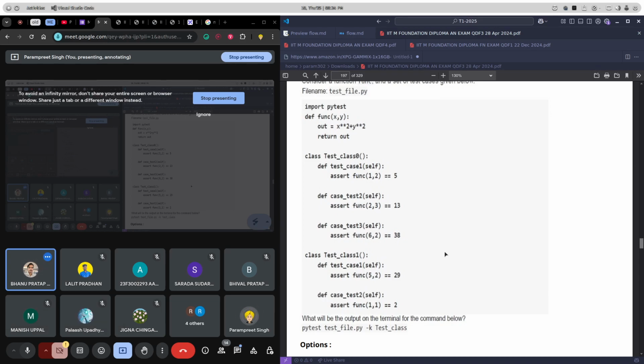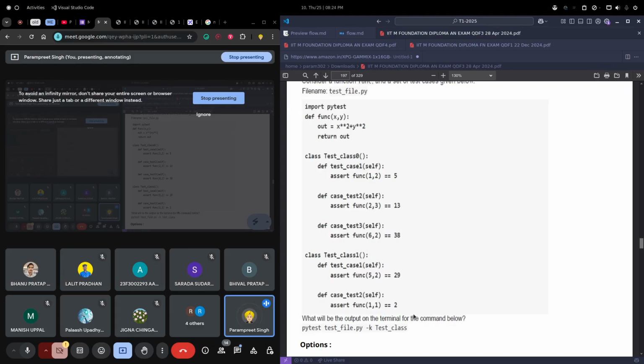Okay, just guys, run this. Make sure you copy this code, create a file in your system, write this code, and run it once with this command, and just see what exactly is happening. How will this test case code run, and how will it evaluate the test cases and everything? This is a very important feature which we use while creating software. We test the software.